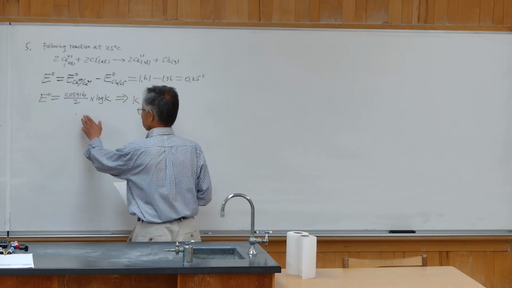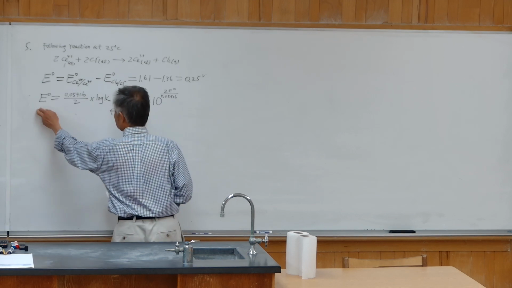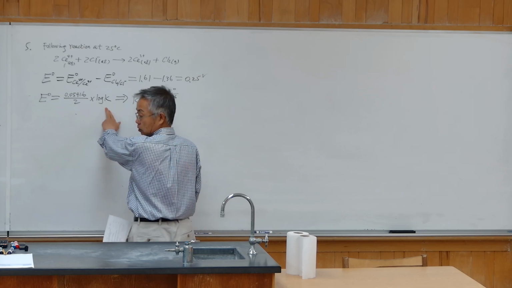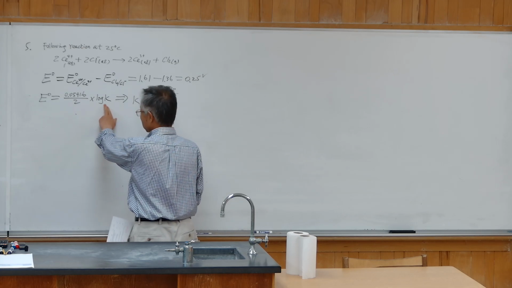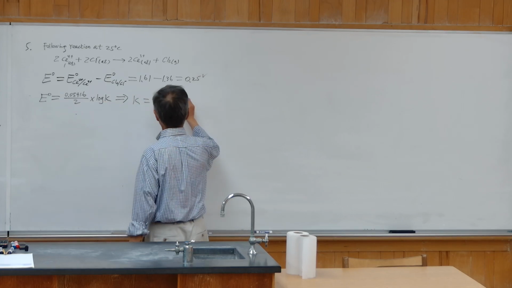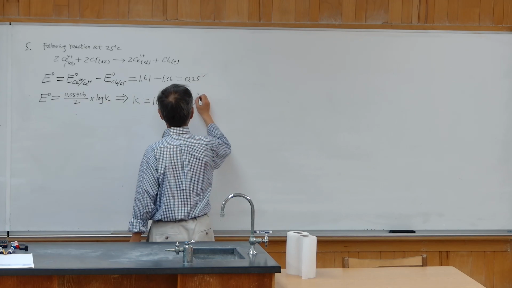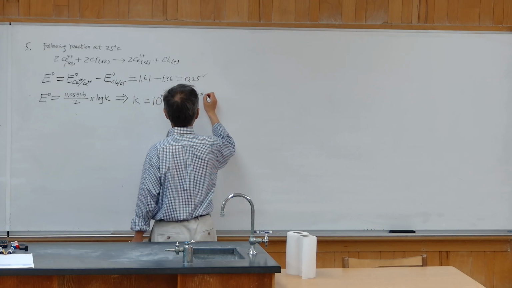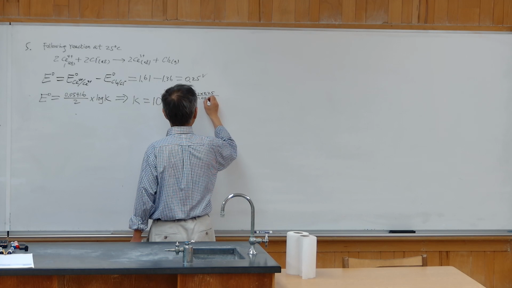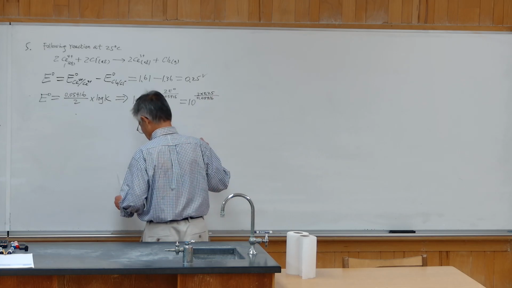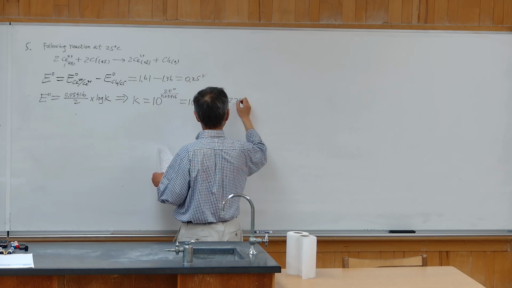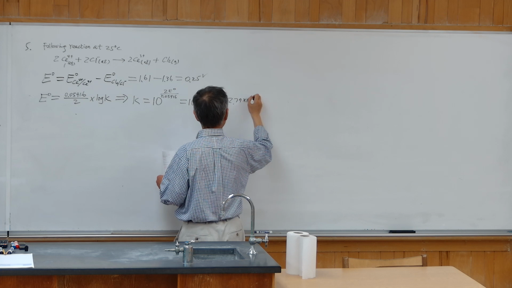Both sides times 2, then both sides divided by 0.05916, then take the exponent of the log, which is base 10. That's why it's 10 to this power. Now just plug in the numbers. E0 is 0.25. So this gives us the answer of 2.79 times 10 to the 8th power.